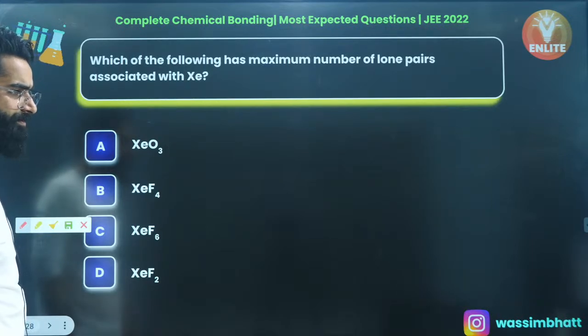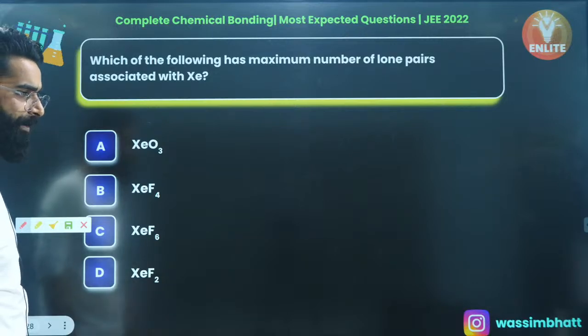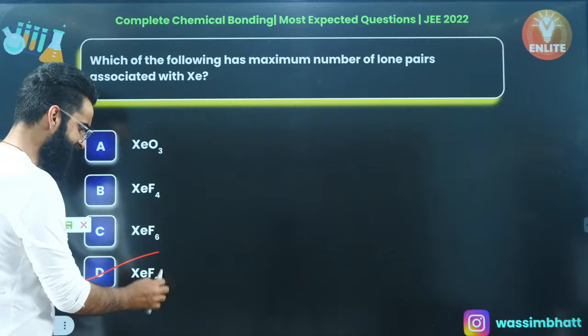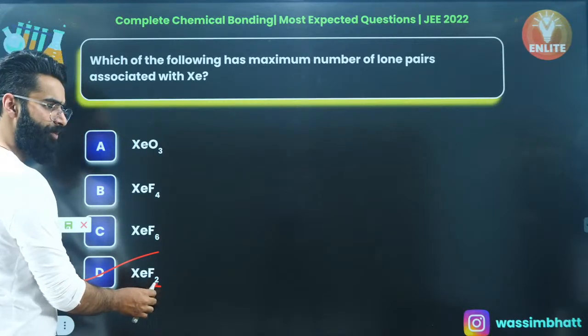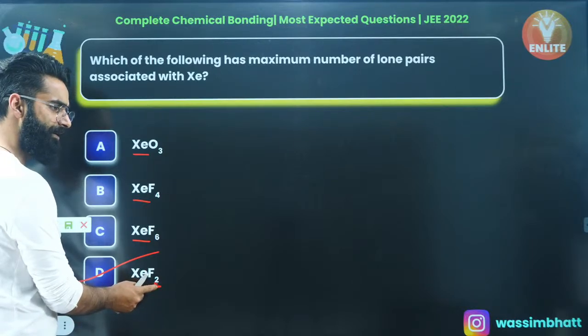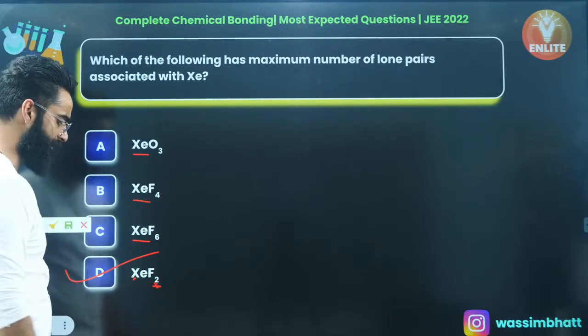Have a look fast. What is the correct answer of this question? This is something which you should solve now. Absolutely, Janvi, it's option D, right? See, least sigma bonds in option D. Central atom everywhere is same, right? But least sigma bonds in option D. So maximum lone pairs in option D. You can check it out too.